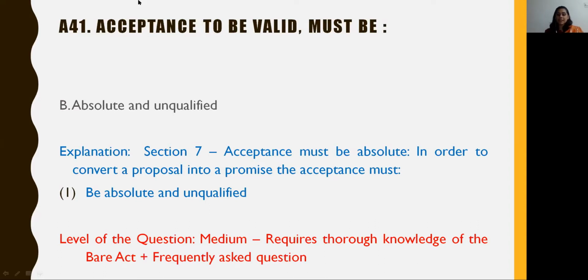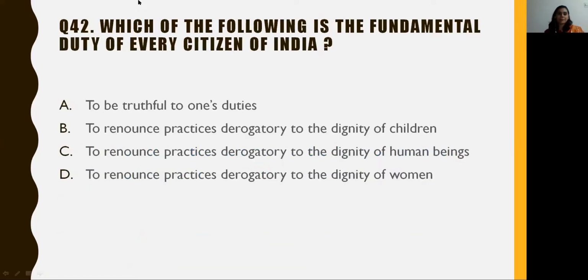The answer is found in section 7, which states acceptance must be absolute in order to convert a proposal into a promise. The acceptance must be absolute as well as unqualified. The level of this question is medium. It requires knowledge of the Act and is again a very frequently asked question, as section 7 is a very important topic from the Indian Contract Act.